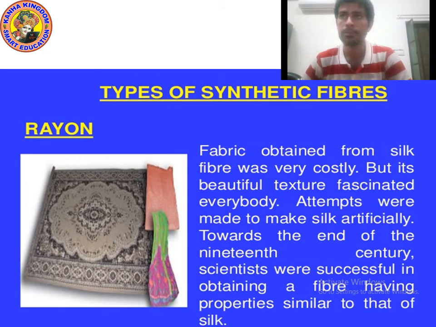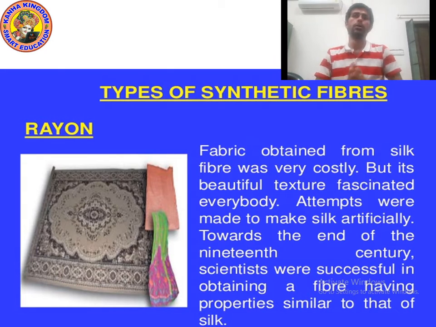The first synthetic fiber is rayon. Fabric obtained from silk fiber was very costly, but its beautiful texture fascinated everybody. Attempts were made to make silk artificially. Towards the end of the 19th century, scientists were successful in obtaining a fiber having properties similar to that of silk.